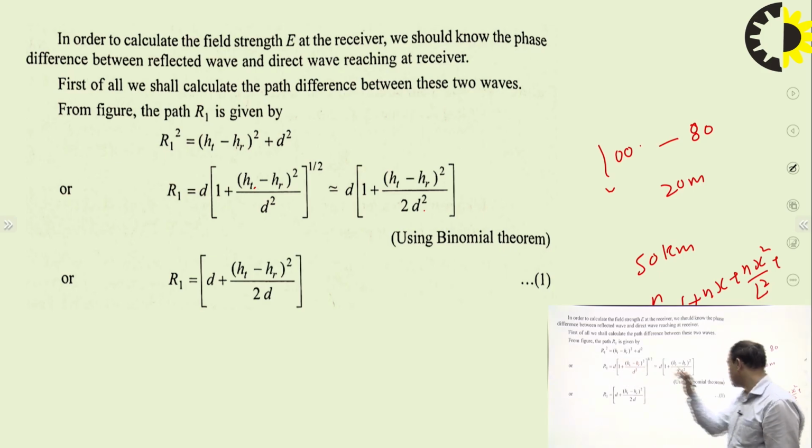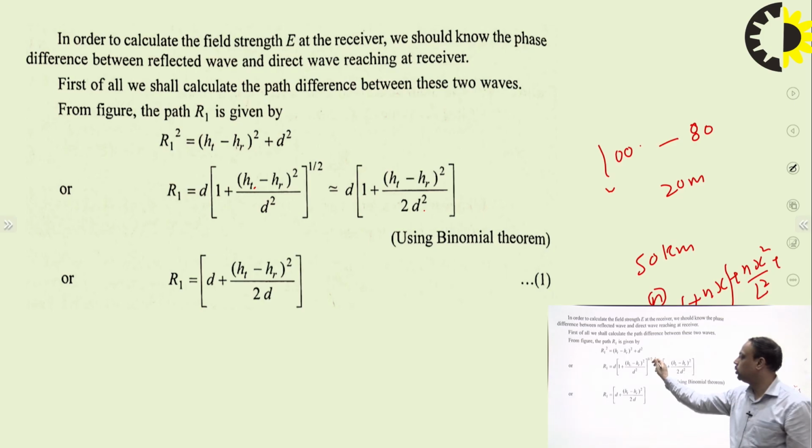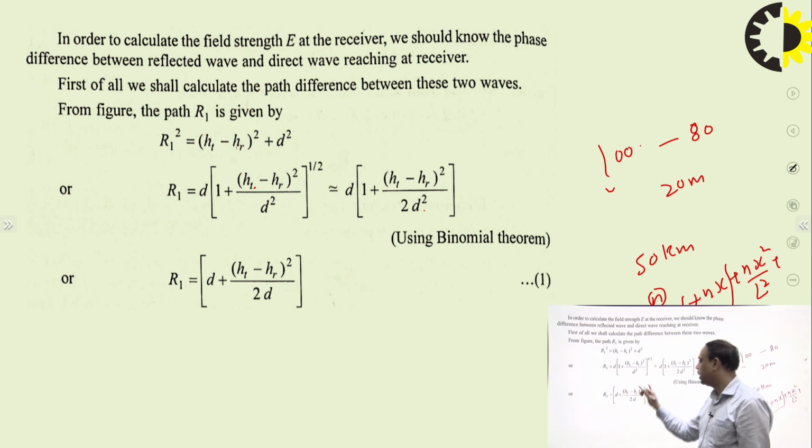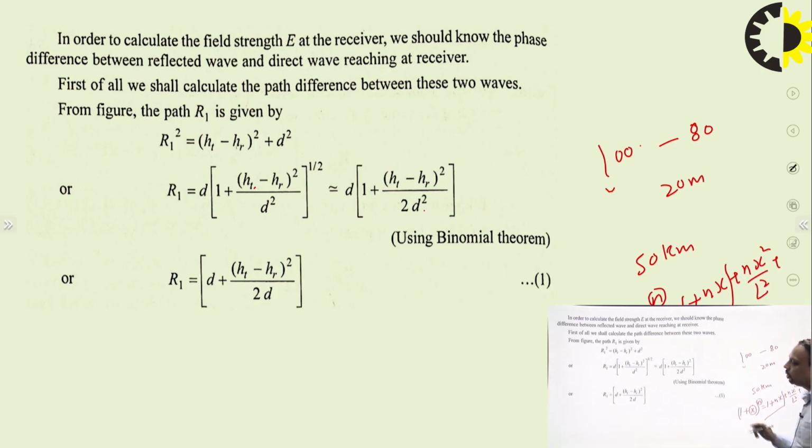So in this case, we can apply the binomial theorem up to this point, 1 plus nx. This n is nothing but 1 by 2 over here, which is coming in the multiplication of this factor. Then we have R1 is equal to D times 1 plus HT minus HR whole square by 2D square. Now we can write this R1 like this, using the binomial theorem.